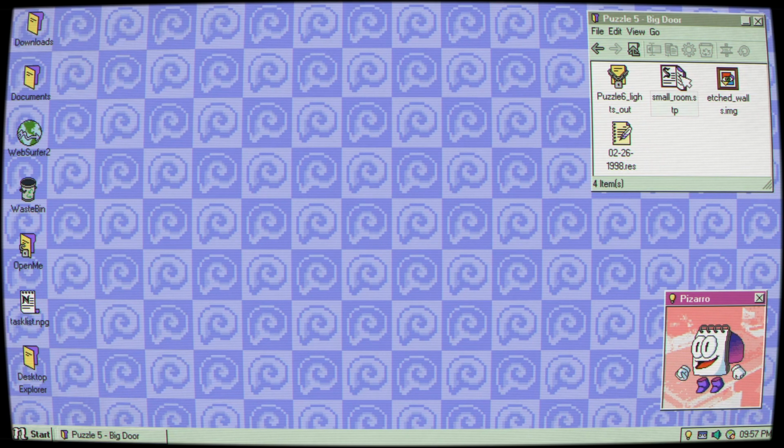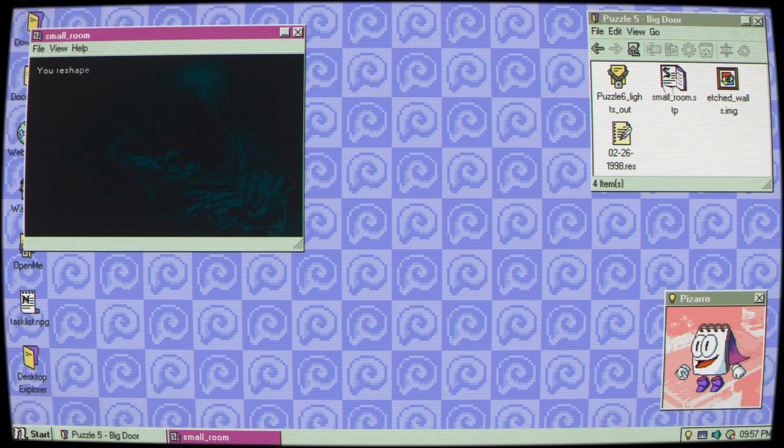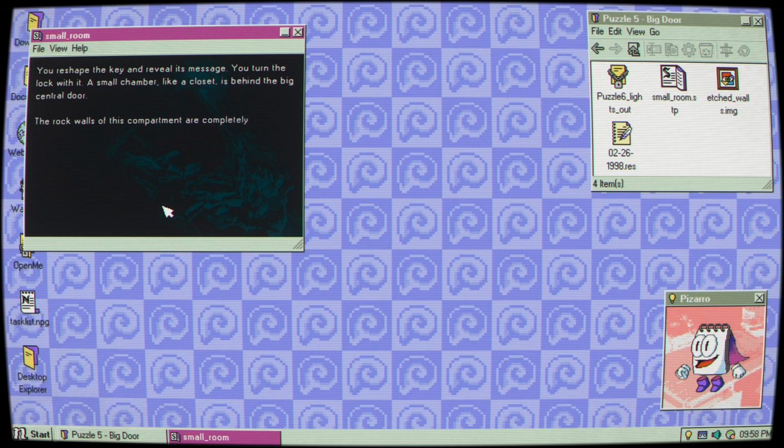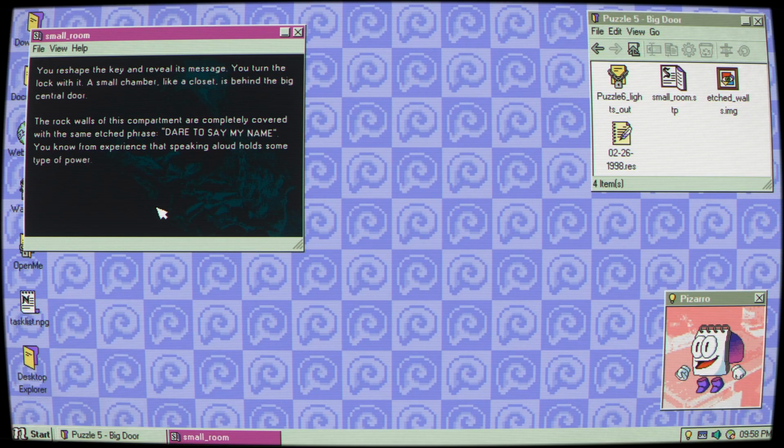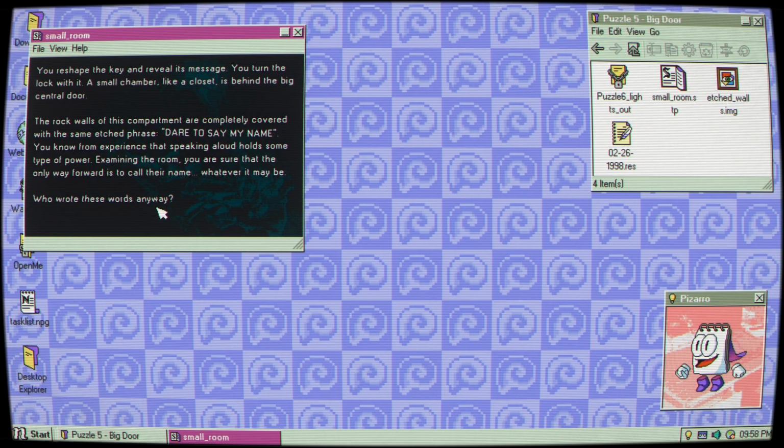Small rooms, or small room.tsp. Let's see. You reshape the key and reveal its message. You turn the lock with it. A small chamber, like a closet, behind the big central door. The rock walls of this compartment are completely covered with the same etched phrase, "Dare to say my name." You know from experience that speaking aloud holds some type of power. Examining the room, you are sure that the only way forward is to call their name, whatever it may be.